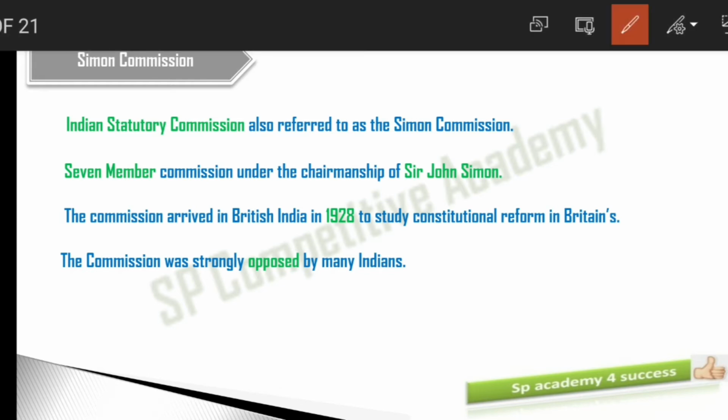The commission arrived in India in 1928 to study the constitutional reforms of the British. And this commission was strongly opposed by many Indians.